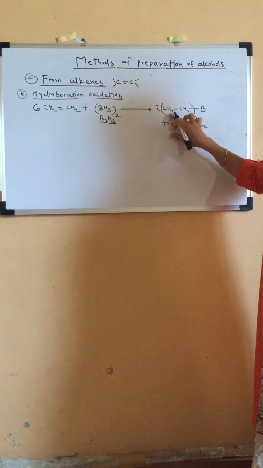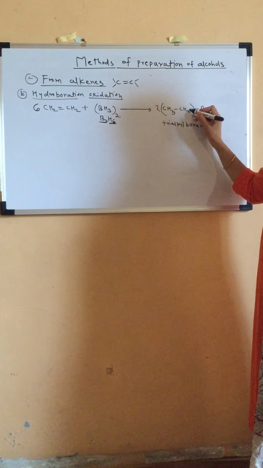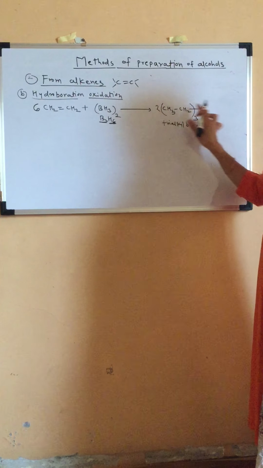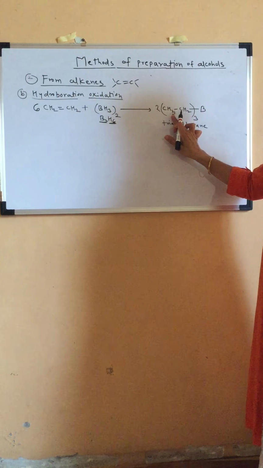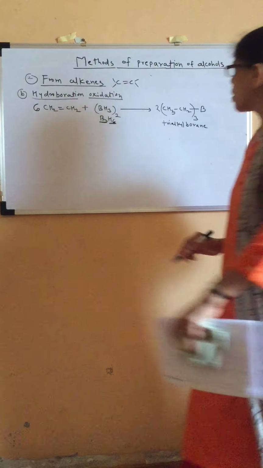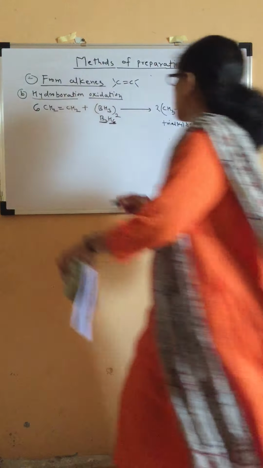It was initially CH2 single bond CH2. After addition, to one carbon atom we have added a hydrogen atom, totally 6 hydrogen atoms, and to the other carbon atom we are adding boron. Trialkyl borane is formed: (CH3CH2)3B.